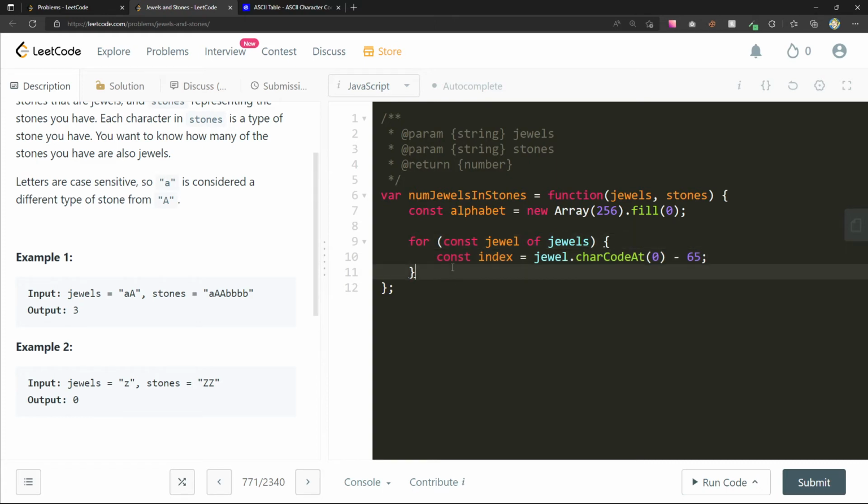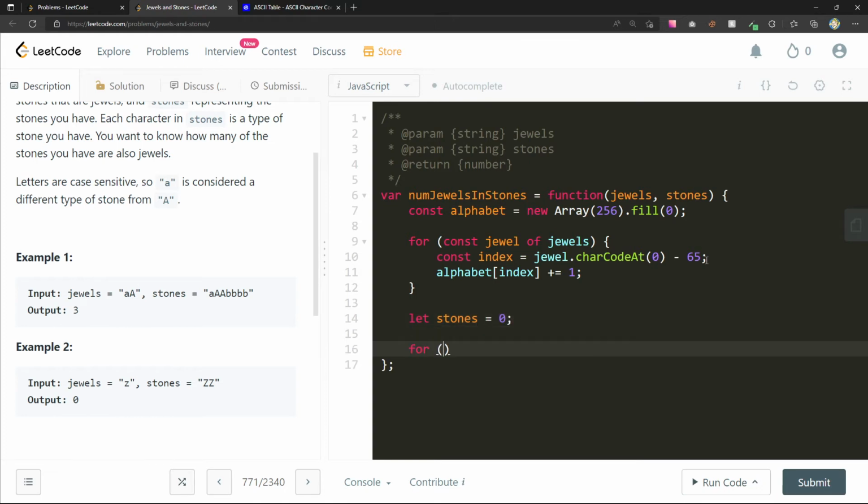So this is kind of interesting. It literally means if you have an A and you do charCodeAt(0), you're just getting this string's char code at index 0, which is this character right here, and that gives you the numerical code of this, the ASCII value of this character, and then you can do this sort of math right here to normalize it. Now we should be able to fit it inside of our alphabet. So inside of alphabet index, I'll increase this by 1. Now I can go through and ask, how many stones are jewels? Let's see, nums, jewels, and stones.